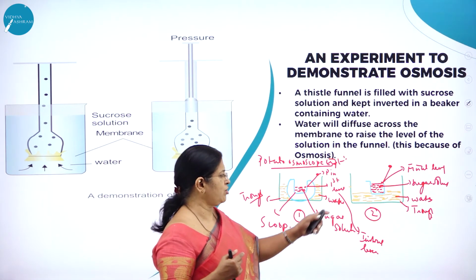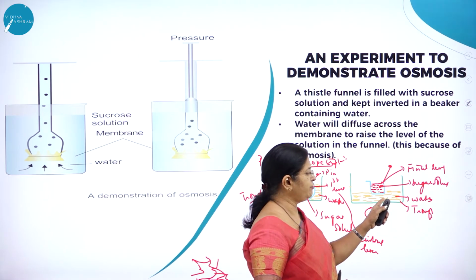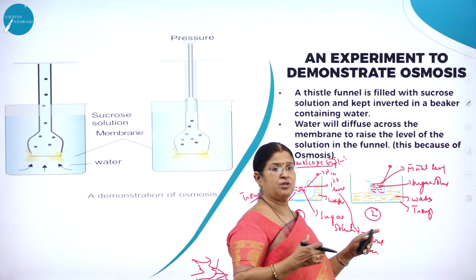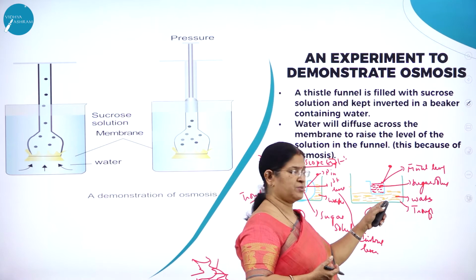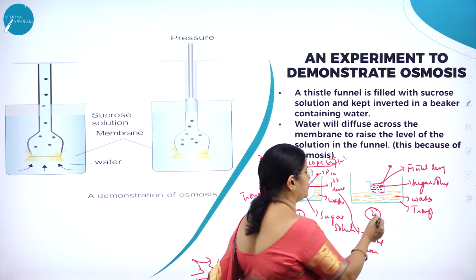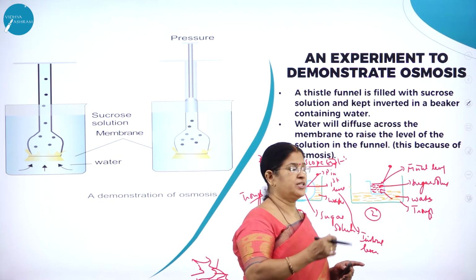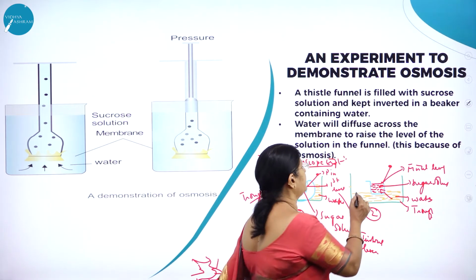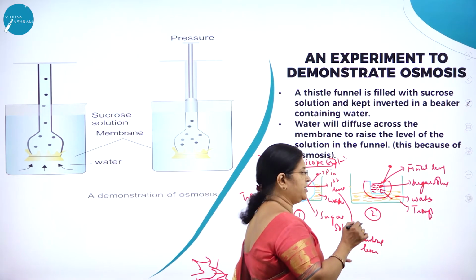After some time, what do you observe here? So the level of the sugar solution has increased, but the water level has decreased. So what has happened to the water? As you know, sugar solution has lower concentration, and the water in the trough has pure concentration. So the movement of molecules from a region of higher concentration to a region of lower concentration, thereby increasing the level of the sugar solution inside the boat-shaped incision.